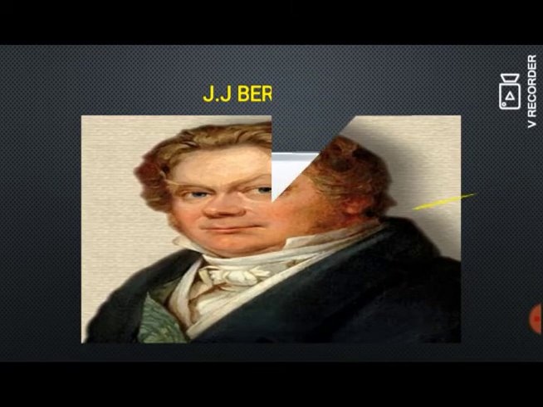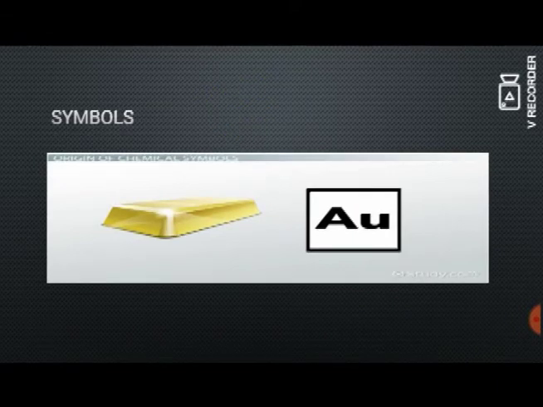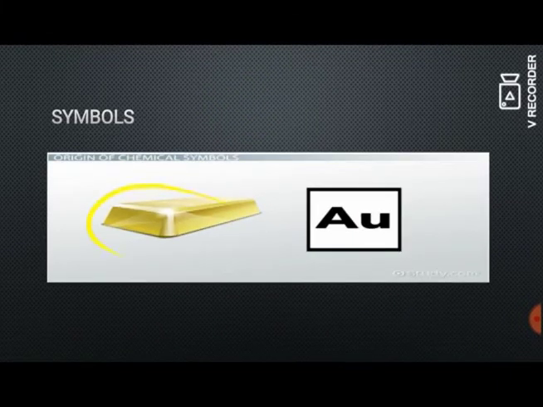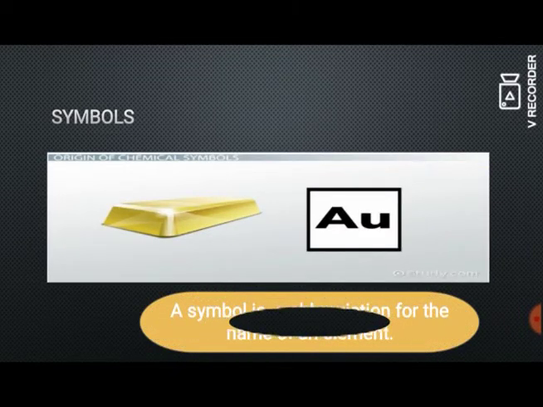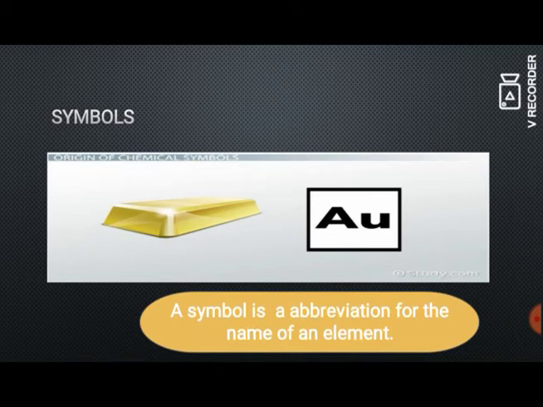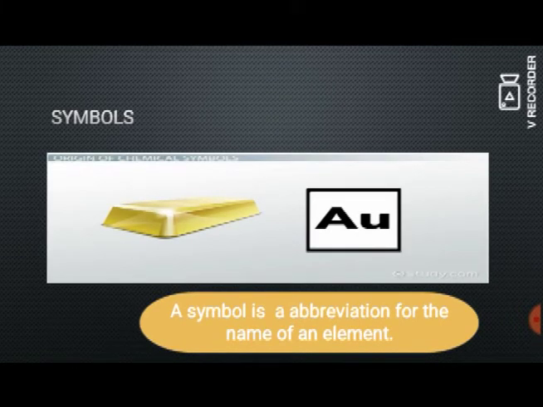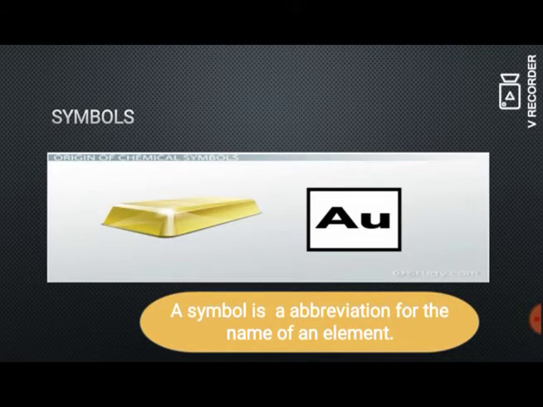First let us see symbols. Here you can see this is gold and the symbol for gold is Au. This is how we give symbols for each element. Symbols means it is the abbreviation for the name of the element. So we will have an element and the abbreviated form is said to be the symbol.